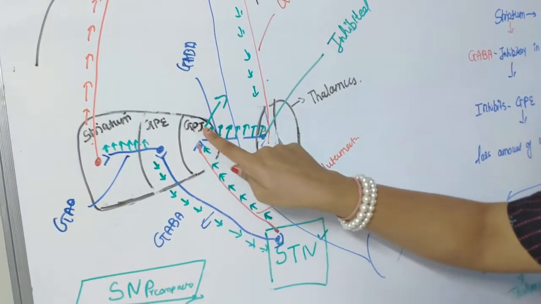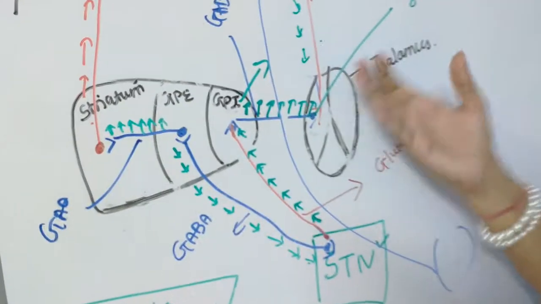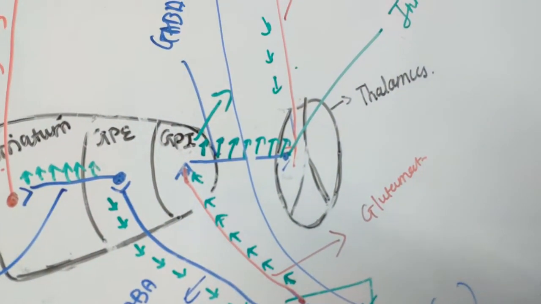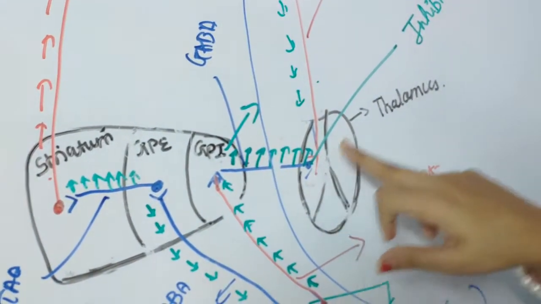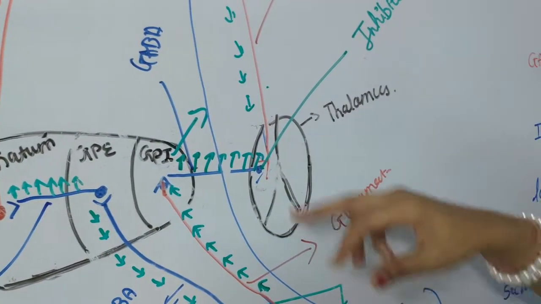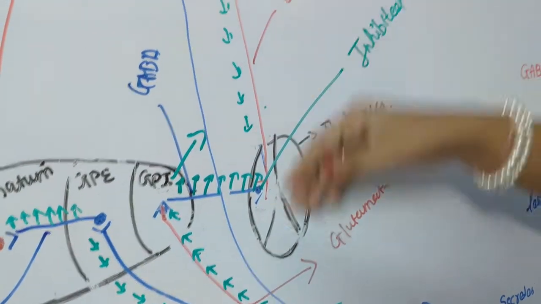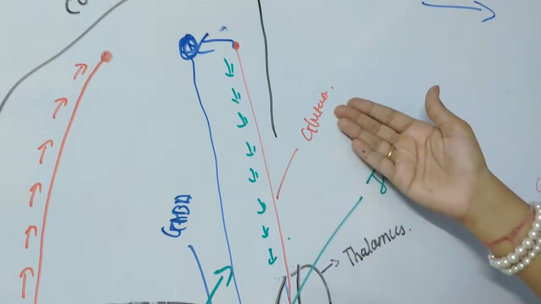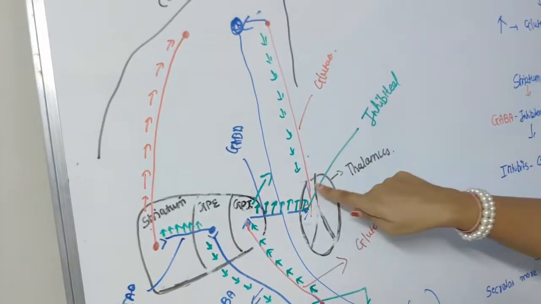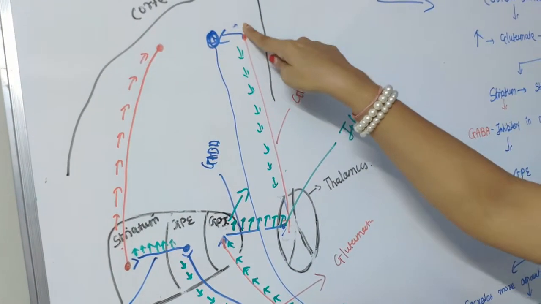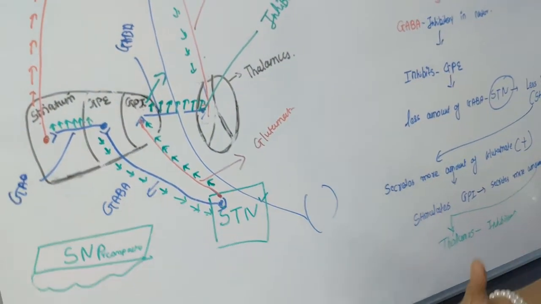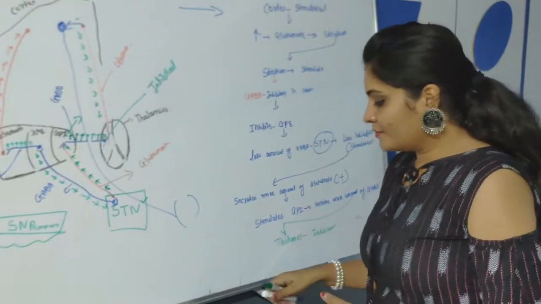So this GPI will secrete more amount of GABA over the thalamus, and GABA is inhibitory in nature, so it directly inhibits the thalamus, and because the thalamus is inhibited, it is not sufficient enough to secrete the glutamate to excite the fiber, so it inhibits the cortex and it sends an inhibitory signal to the muscle, so the person cannot perform the movement.